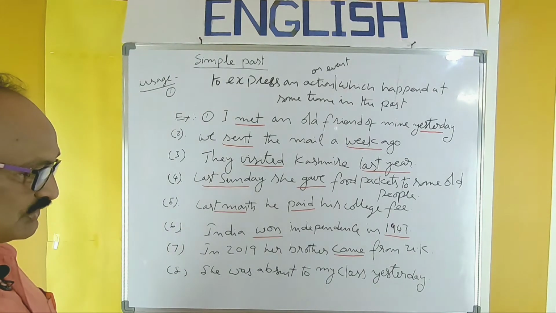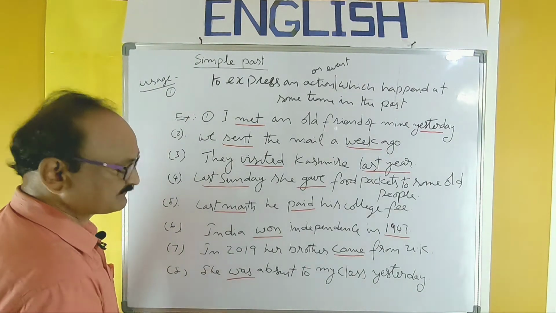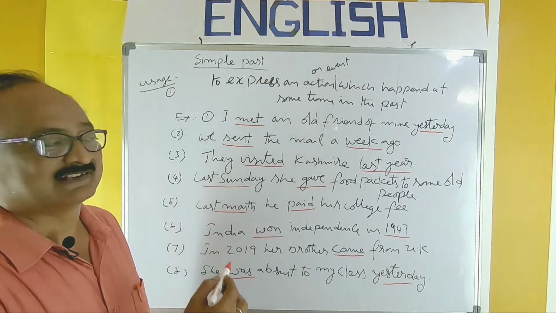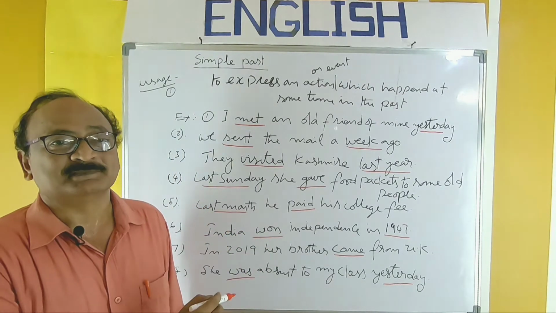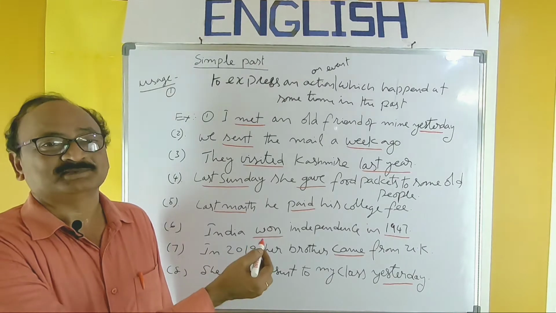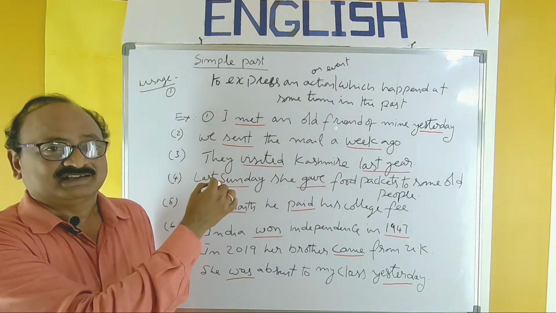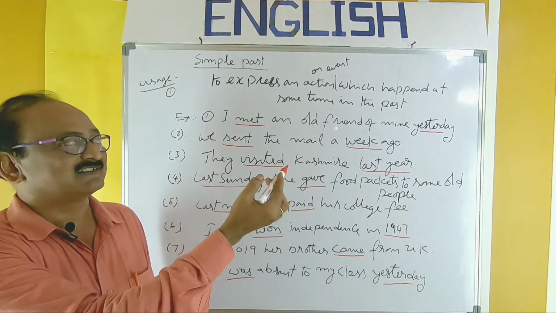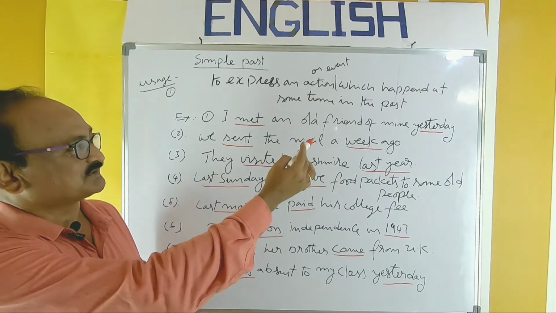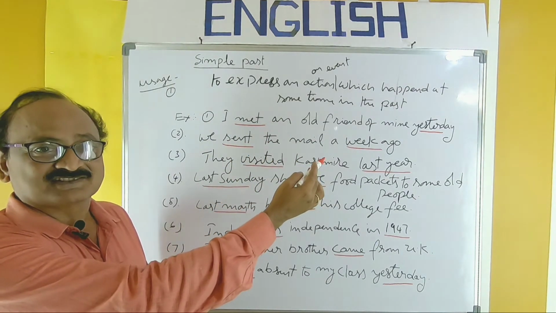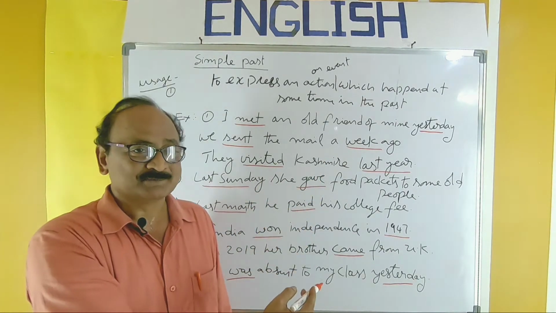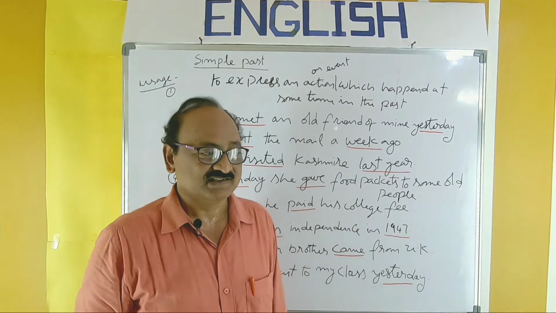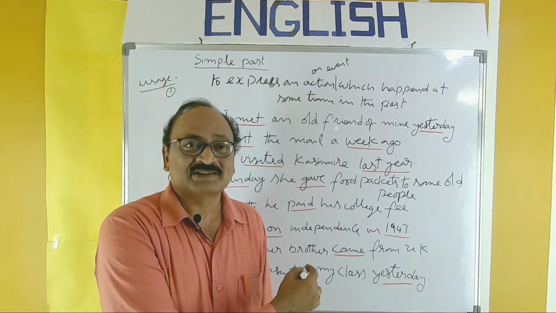She was absent to my class yesterday. So the time is yesterday. In this manner, by using some time referring to the past, you can use this simple past. So easy. Any past action or event, to express an action which happened at some time in the past, in this manner you have to use this simple past. This is for understanding and proper usage. And of course, we have to take examination questions.